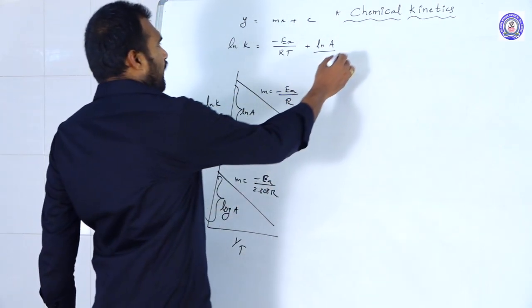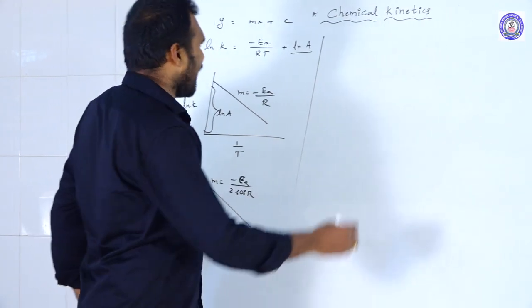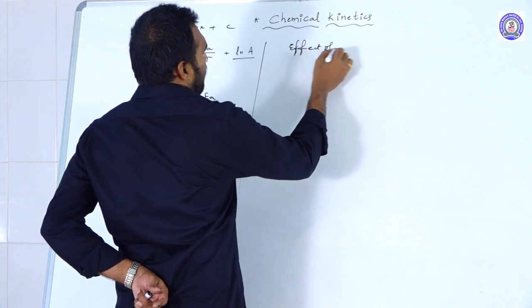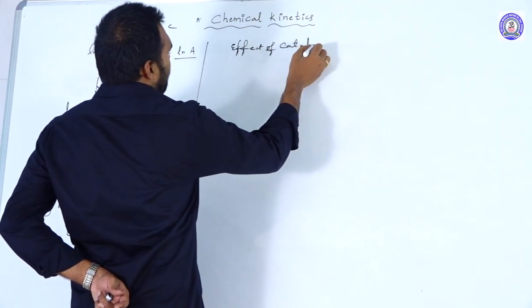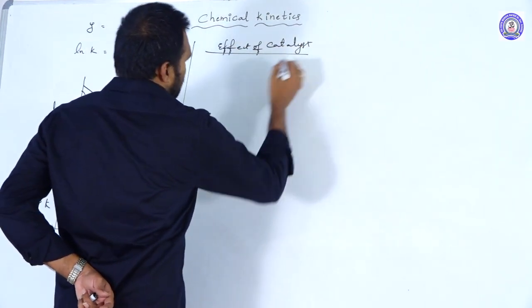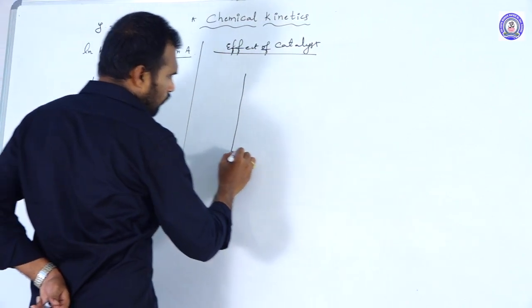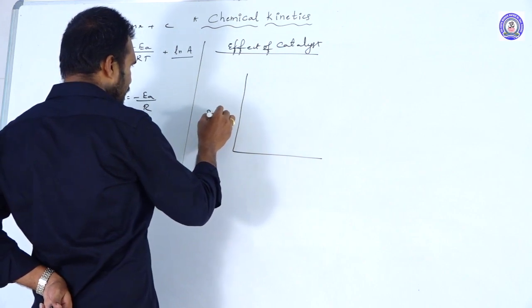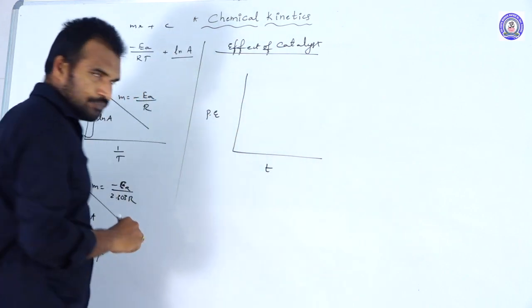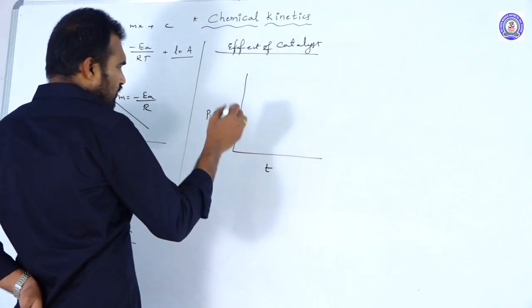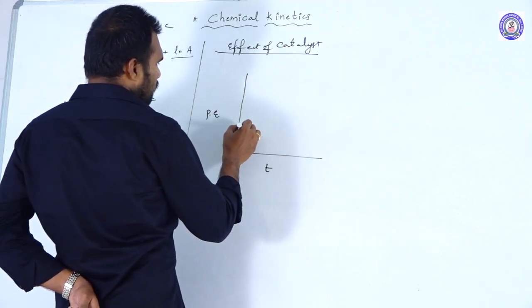Next one, the fourth factor, that is the effect of catalyst. How the catalyst will affect the rate of the reaction. So further, you just draw the graphs. When you draw the graph between potential energy versus time t, first of all, in the absence of catalyst.